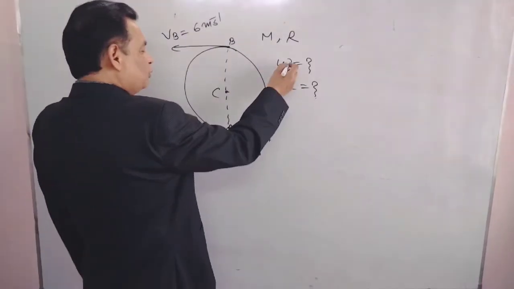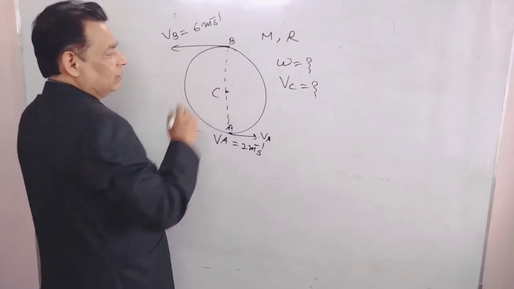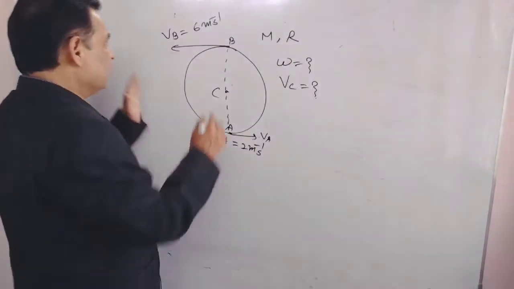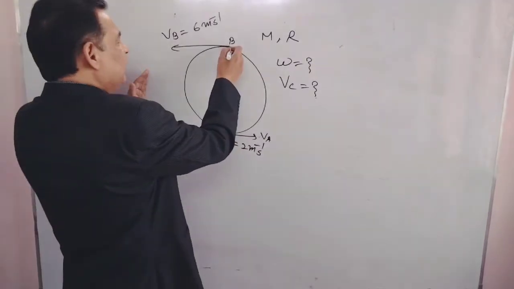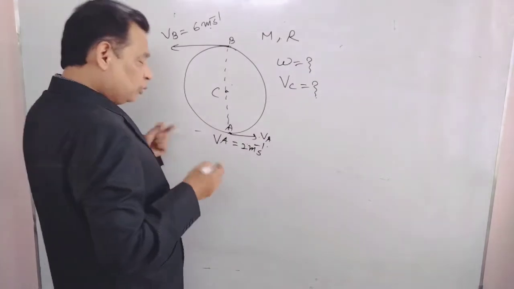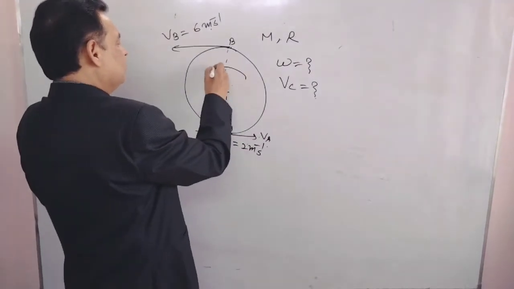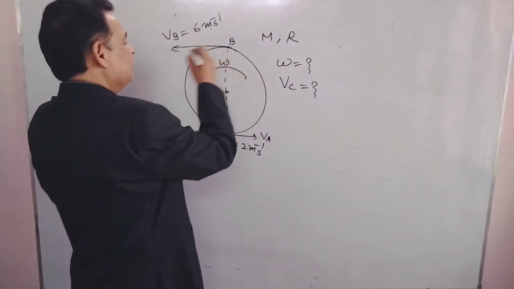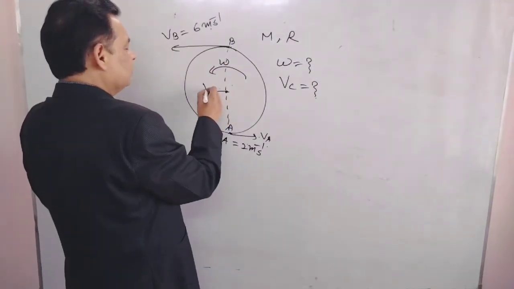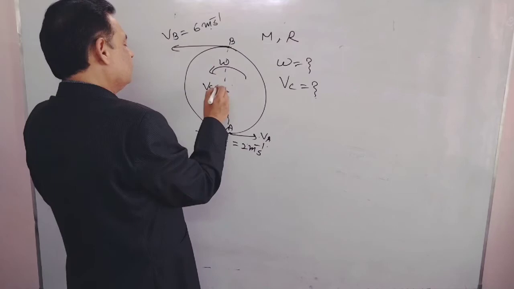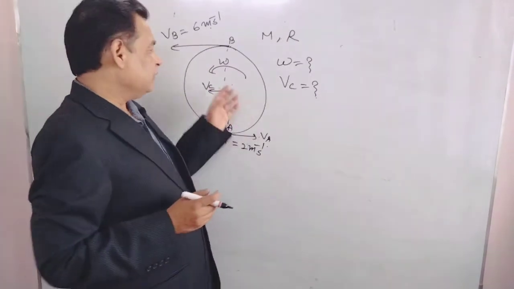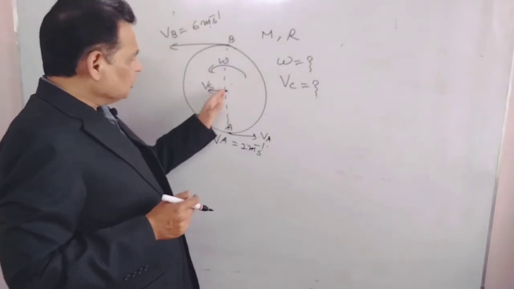If angular velocity is omega, radius is given r, velocity of center of mass is Vc, we can decide here velocity of B is leftward 6 meter per second and this one 2 meter per second. So angular velocity will be anti-clockwise and center of mass will be moving towards left. Then you can say, how can we decide? Okay, you can take in opposite direction also.